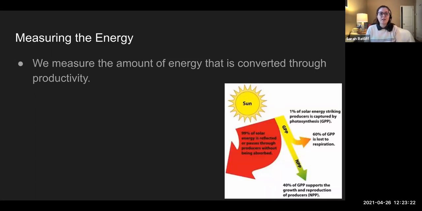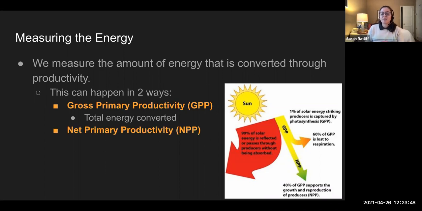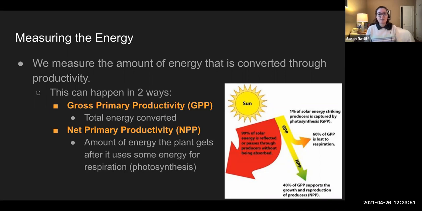So measuring our energy, we can measure the amount of energy that's converted through productivity, that use of energy. And it can happen in two ways. We have two different measurements. One is called the gross primary productivity, or GPP. This is basically all of the energy that is being used from the sun. And we also have the net primary productivity, or NPP. This is sort of the net energy. This is the GPP minus the amount of energy that the plant needs to use in order to do its biological processes, like respiration.